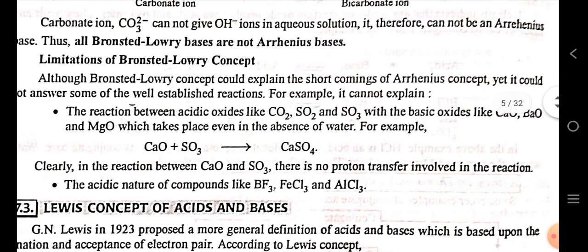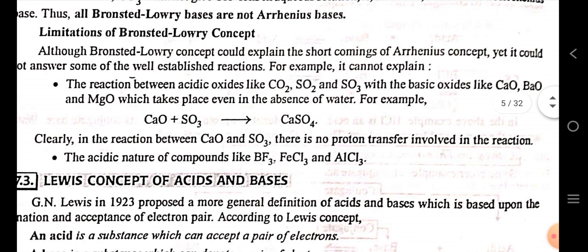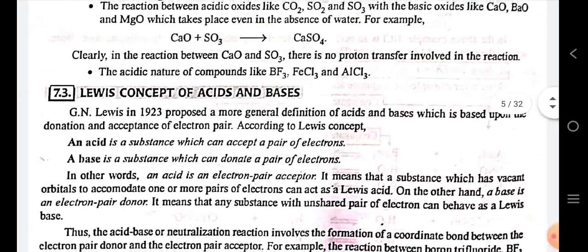Further, we discuss the limitations of the Bronsted-Lowry concept. Although the Bronsted-Lowry concept could explain the shortcomings of the Arrhenius concept, yet it could not explain some well-established reactions. For example, it can't explain the reaction between acidic oxides like carbon dioxide and sulfur trioxide with basic oxides like calcium oxide, barium oxide and magnesium oxide, which takes place even in the absence of water. And the acidic nature of compounds like BF3, FeCl3 and AlCl3 can't be explained by Bronsted-Lowry.